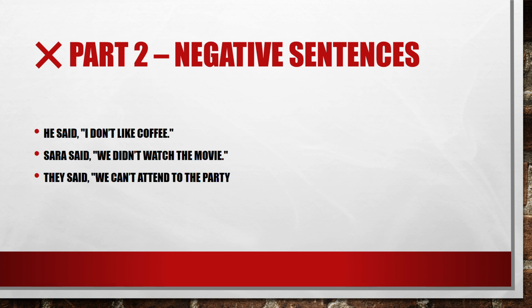Negative sentences, the same thing, just the type of sentence changes. But we are going to base it on the same thing: the pronoun and the timeline changes. For example, he said, I don't like coffee. Then we transform it to reported speech. What are we going to say? We are going to say, he said that he didn't like coffee. Sarah said, we didn't watch the movie. In reported speech, we are going to say, Sarah said that they hadn't watched the movie.